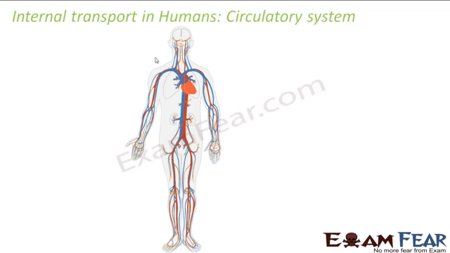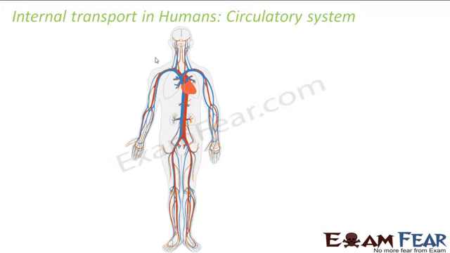So here we will first talk about the internal transport in humans. Why are we going to talk about humans first? Because just now we finished our discussion on the respiratory system in human beings. So if I start with the transport system in human beings, it will be easier for you to understand now, because the respiratory system is still fresh in your mind, right? Now the internal transport system in humans is known as the circulatory system. The word circulatory has come from the word circulation.